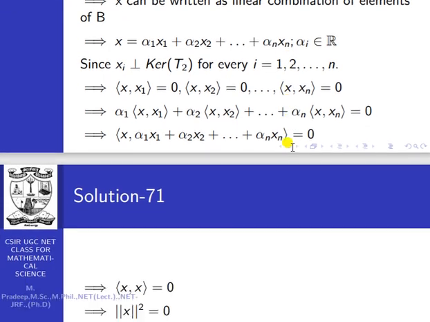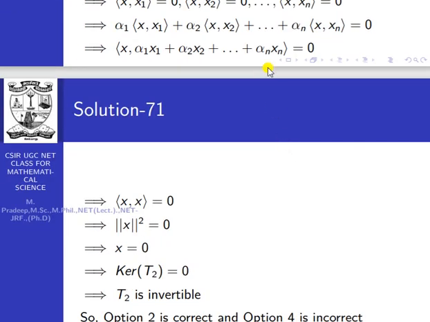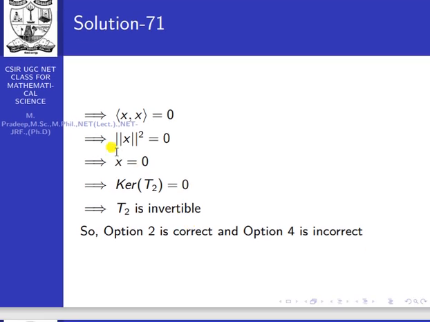So the inner product of x comma x equals 0. From this, the norm of x squared equals 0, which means x equals 0.